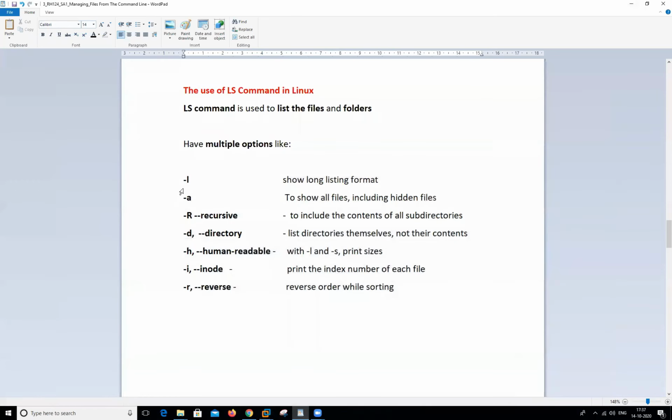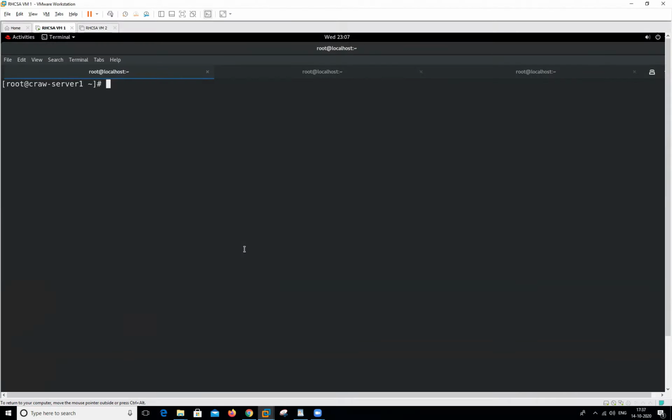Suppose we want to use another option. What is the use of the -a option? It will show all the files, whether hidden or unhidden. I will show you. When we type ls, it will show me these files and folders. When we type ls -la